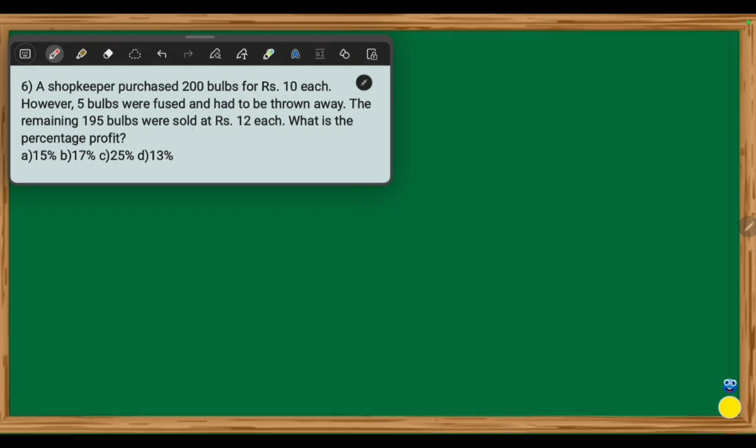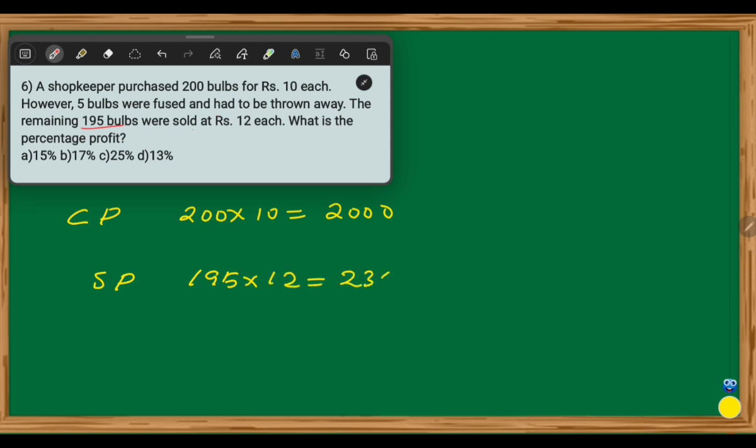Okay, look at the answer. Here, a shopkeeper purchased 200 bulbs, each of cost 10. Therefore, the total cost price is equal to 200 into 10, that's equal to 2000. Out of these, 5 bulbs were fused and had to be thrown away. Therefore, the total number of bulbs sold is 195. Therefore, the total selling price is equal to 195 into 12. That is equal to 2,340.